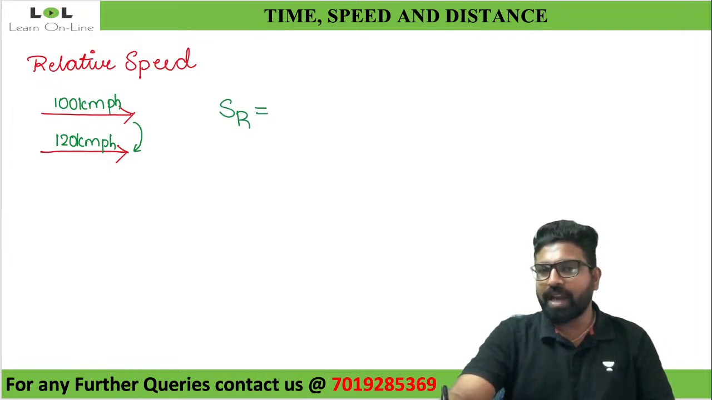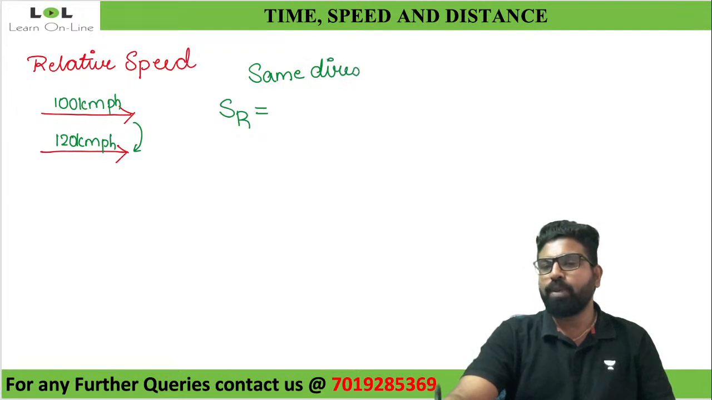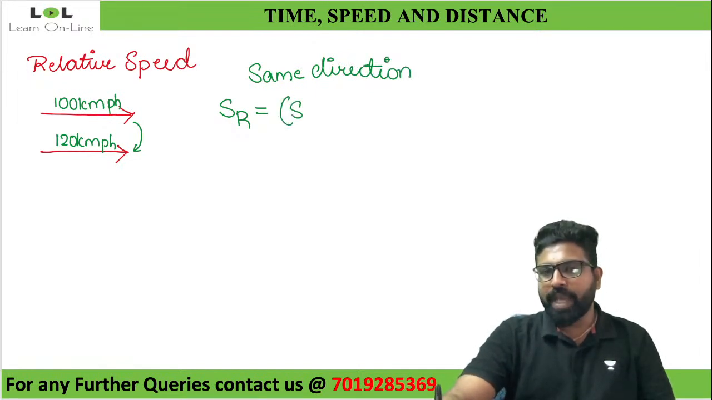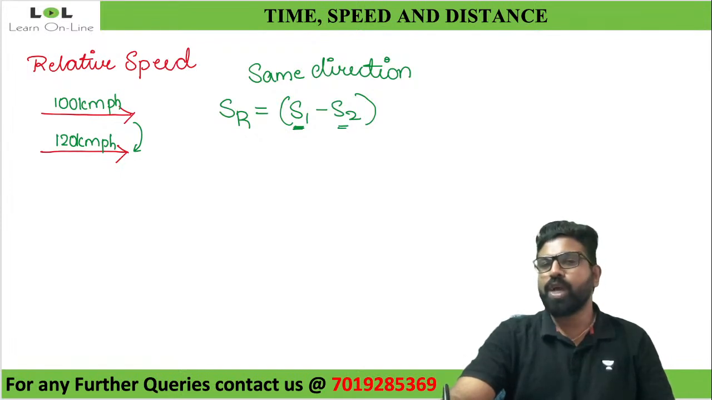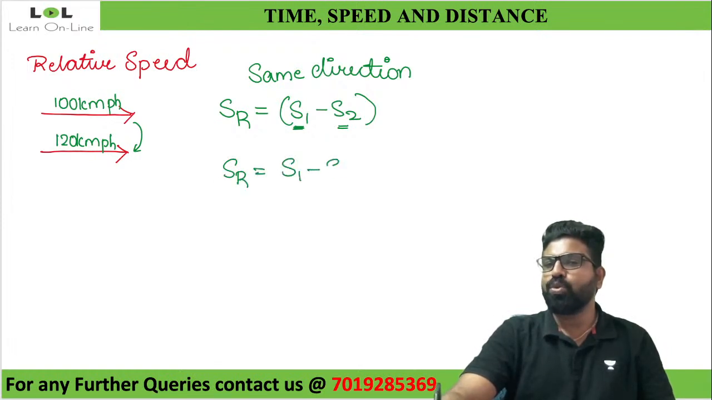When both of them are traveling in the same direction, it will always be the speed of train 1 minus the speed of train 2, where train 1 is whichever is faster, and whichever is slower, take it as train 2. Relative speed here will be equal to S1 minus S2, speed of train 1 minus speed of train 2.